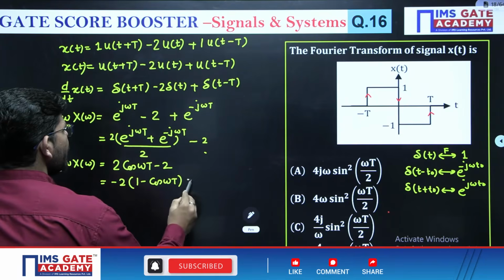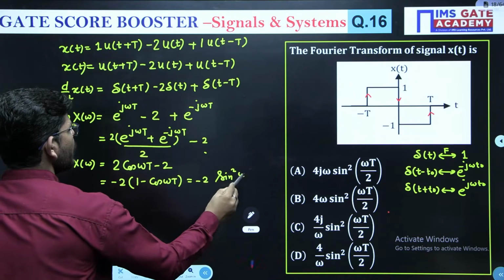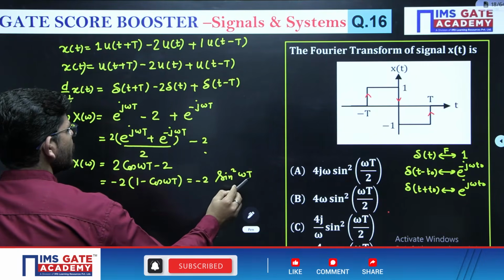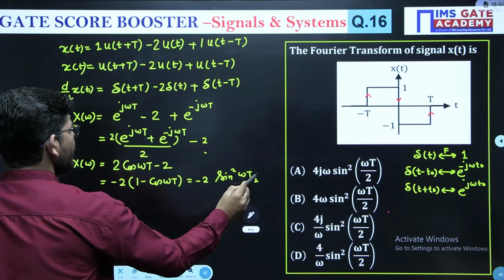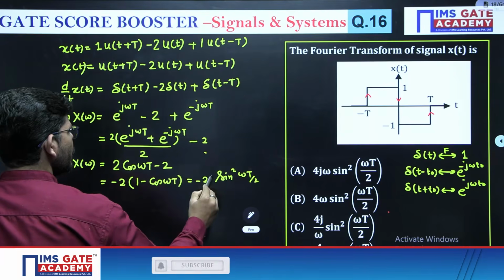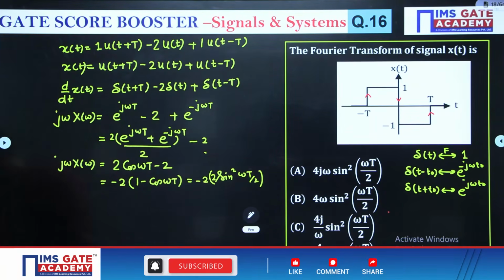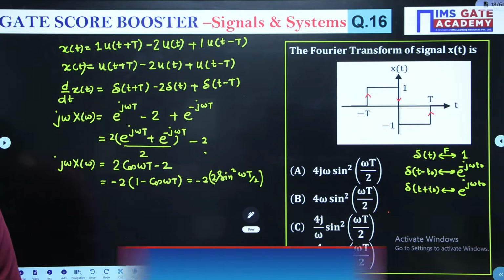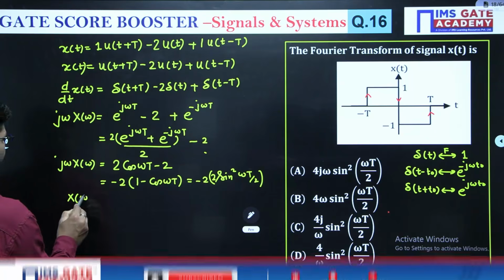And 1 minus cos omega t is 2 sine square omega t by 2. Right? Minus 2, we will get 2 sine square omega t by 2 here.